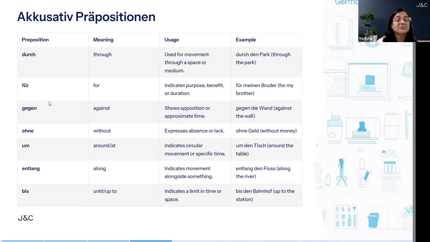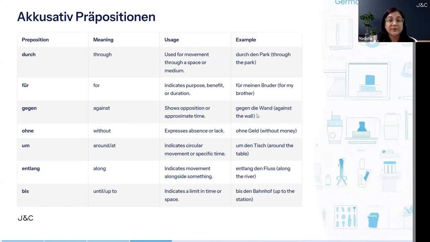Next is gegen. Gegen means against. It shows opposition or approximate time, like around this time I will come. You're not sure about the exact time, so you say, I'll come around 7 o'clock, like that, right? And also for opposition, like I am playing against this team. Gegen die Wand is against the wall.